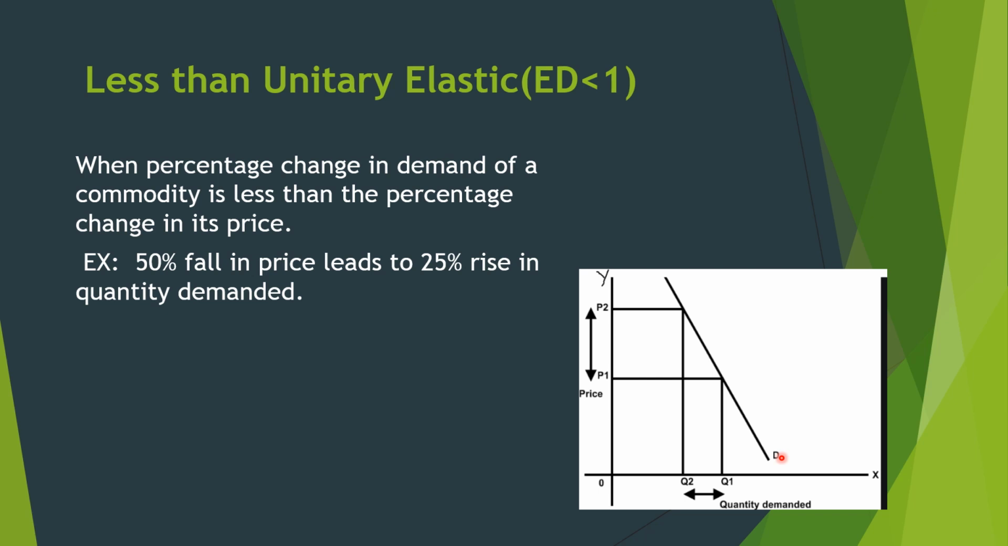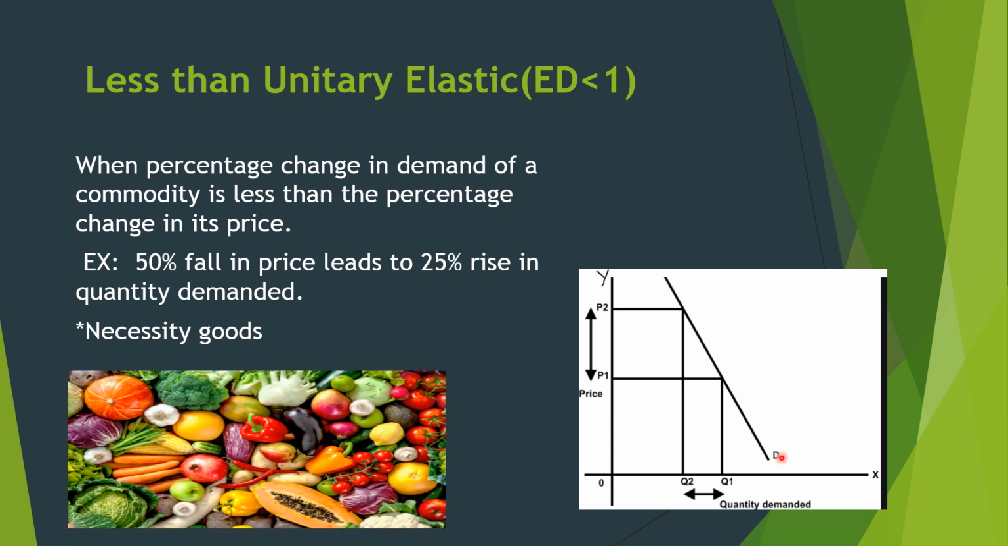With the example itself it is clear. A 50% fall in price leads to a 25% rise in quantity demanded. The price decreases 50%, but demand how much? Only 25%. All necessity goods have this kind of tendency. They are not so elastic in nature. Even if the price is very low, we will increase only from 1 kg to 2 kg, or 3 kg we will take, but we cannot take 50% more. So that's why it is a less than unitary elastic demand curve.